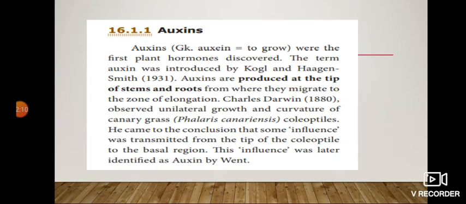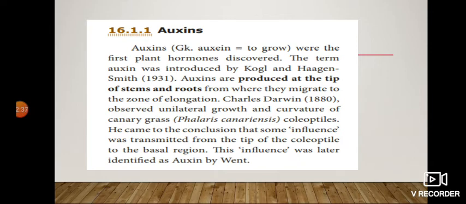Now we see the auxins. Auxin means to grow. Auxin is the first discovered plant hormone. The term auxin was first introduced by Kogl and Haagen-Smit in 1931. Auxins are produced at the tip of the stem and roots, from where they migrate to the zone of elongation.